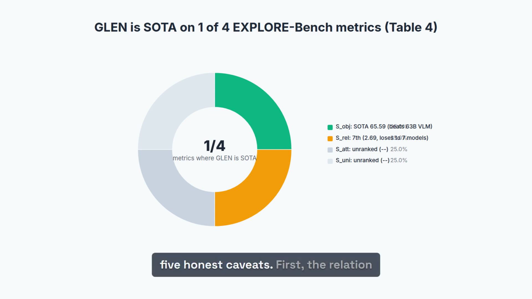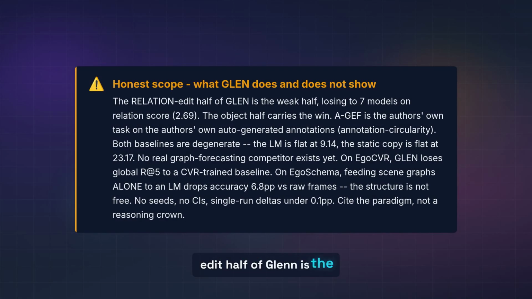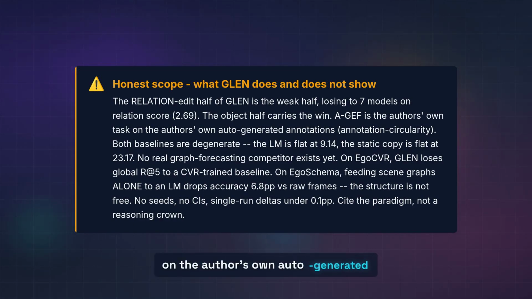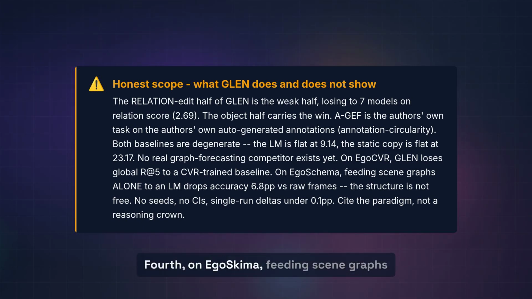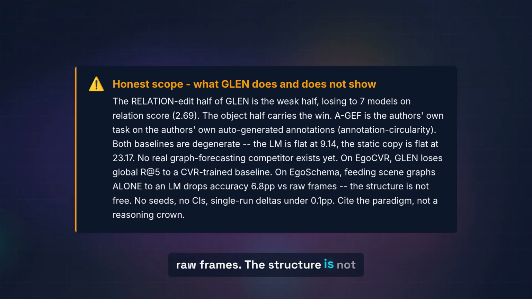5 honest caveats. First, the relation edit half of GLEN is the weak half, losing to 7 models on relation score. Second, the A-GEF benchmark is the author's own task on the author's own auto-generated annotations, so the test labels share the annotation pipeline's biases and annotation circularity risk. Third, on Ego CBR retrieval, GLEN loses the global recall at 5 to a CBR-trained baseline. Fourth, on Ego schema, feeding scene graphs alone to a language model drops accuracy, 6.8 points versus feeding raw frames. The structure is not free. Fifth, no seeds, no confidence intervals, single-run deltas under 1/10 of a point. Cite the paradigm, scene evolution as graph edits, not a reasoning crown.